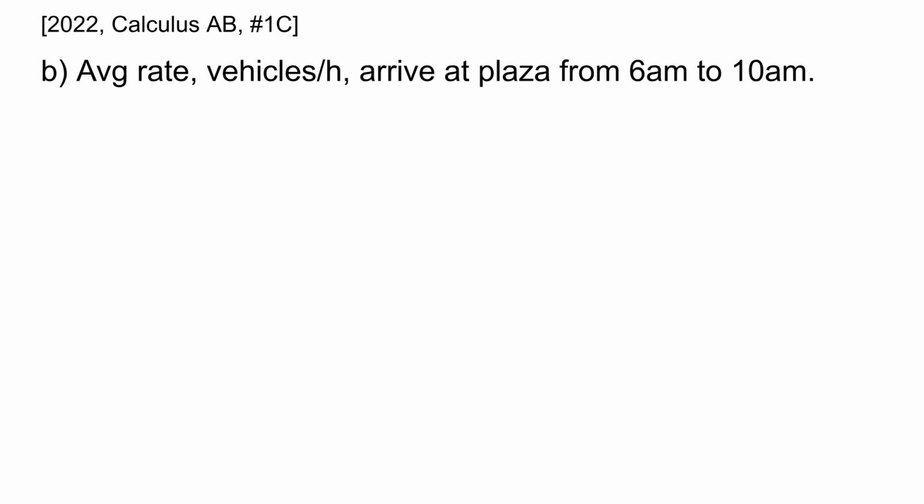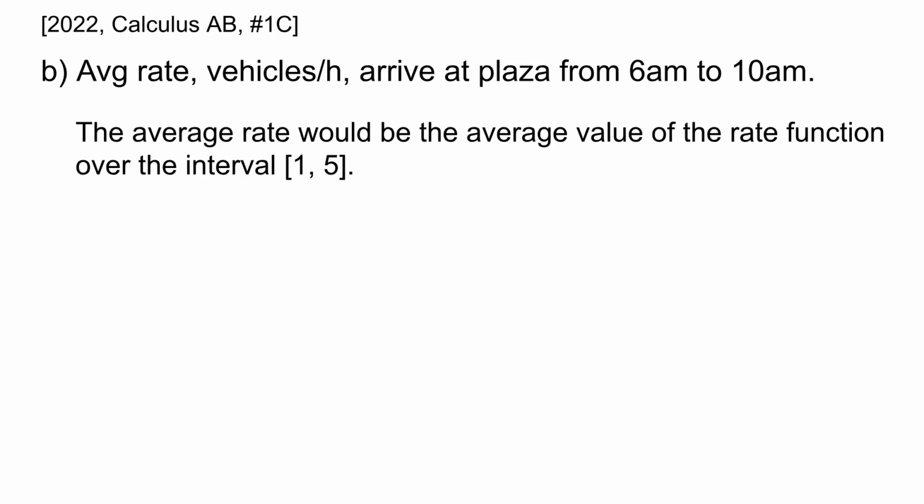In part B of this question, we are asked to find the average rate in terms of vehicles per hour that vehicles arrive at the plaza from 6 a.m. to 10 a.m. So the average rate would be the average value of the rate function over the interval from 1 to 5.